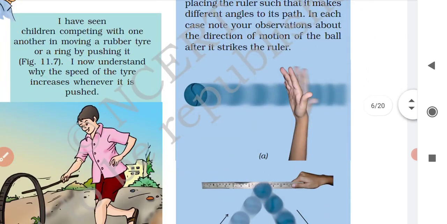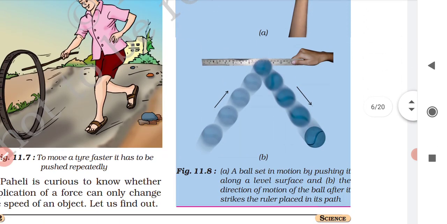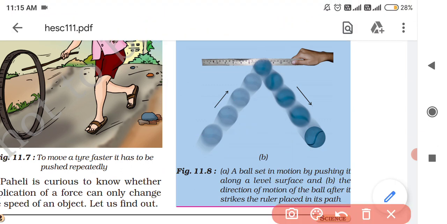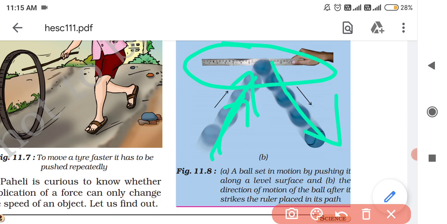Okay. In figure 11.8b you see a ruler has been kept, right? A ruler has been kept in the opposite direction to which the ball is moving. What will happen? After striking the ruler, the ball will move towards the opposite direction, towards the other direction. Okay, so the direction of the motion of the ball after it strikes the ruler placed in its path.